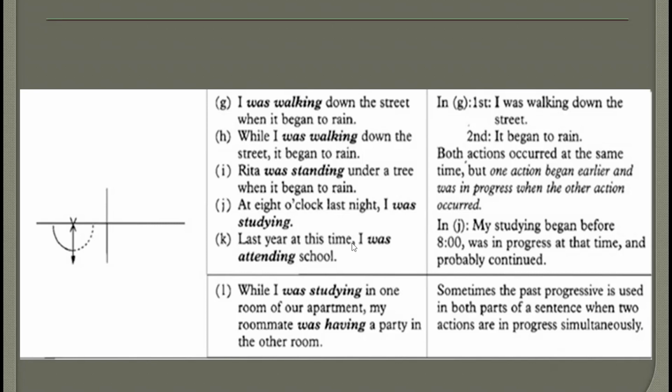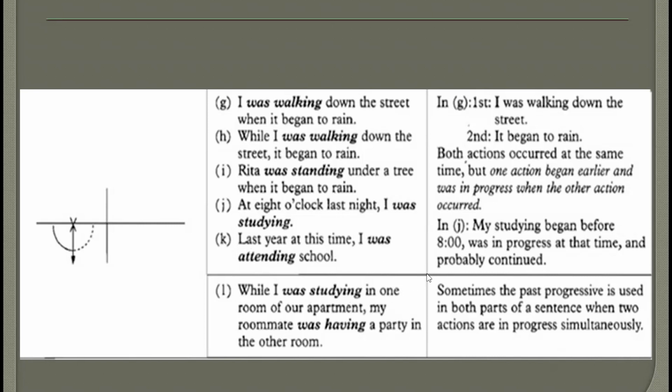Last year, at this time, I was attending school. Like at this time, around these days, this is what I was doing. So the action of attending school happened before this time, and it continued during this time, and it finished after this time. Now look at this example.